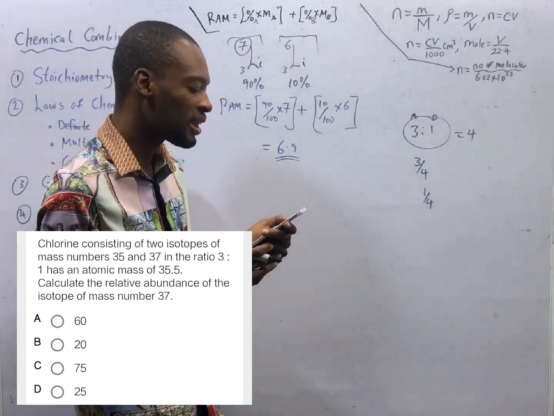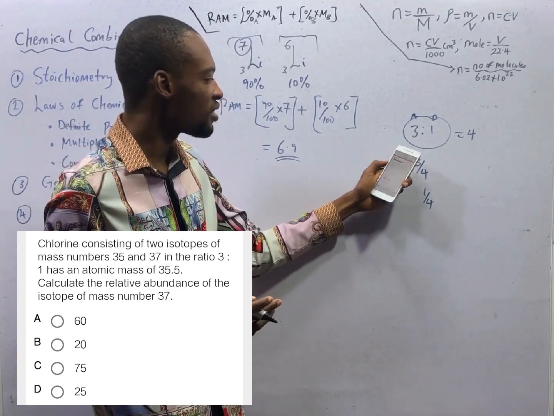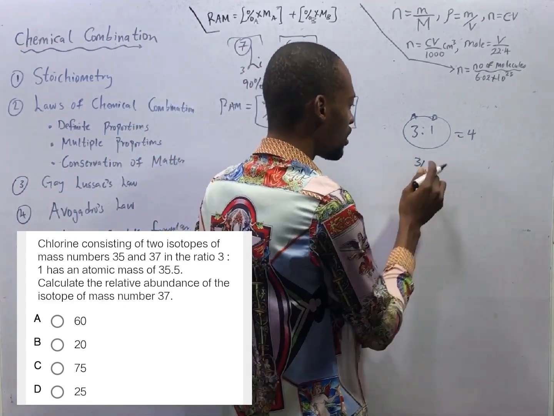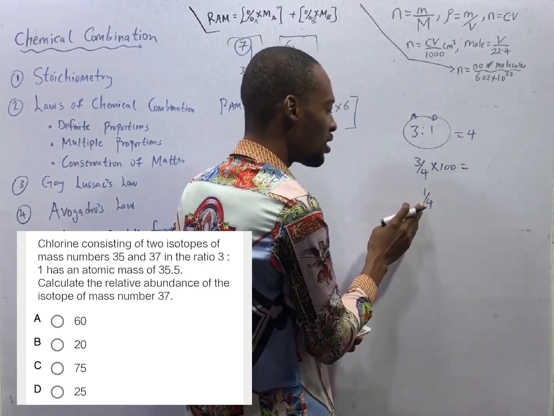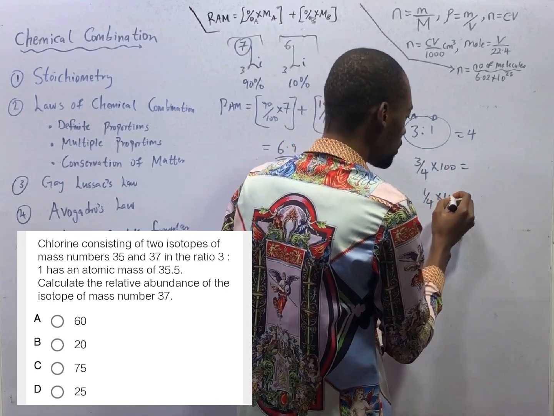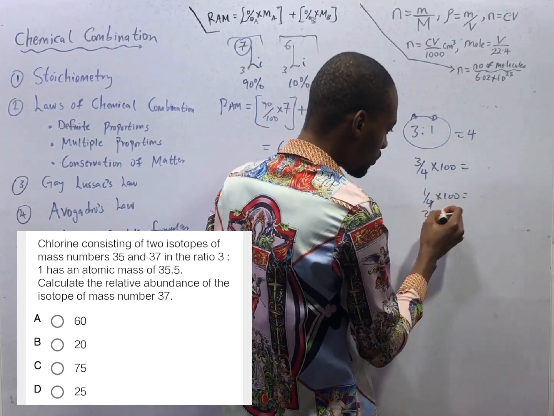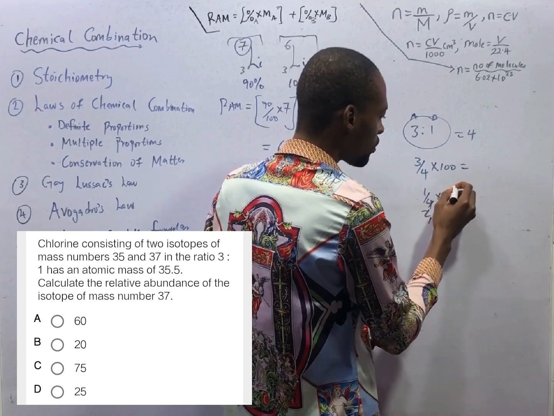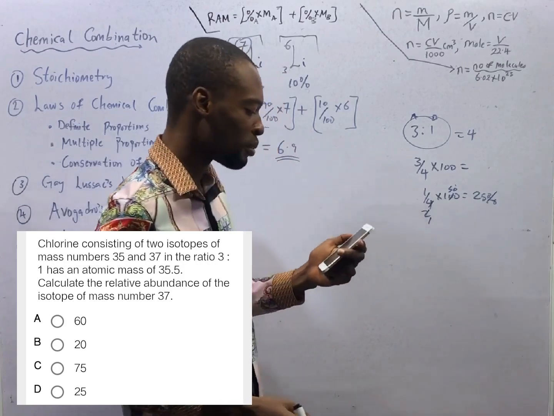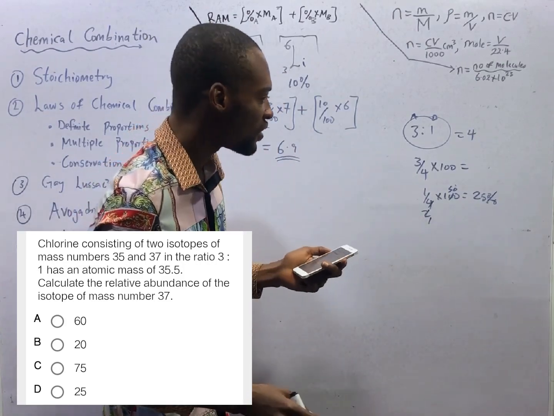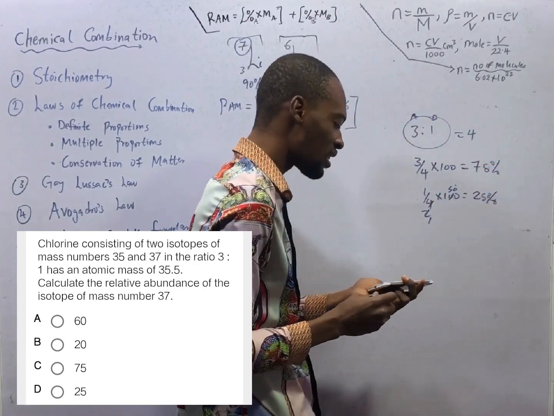What is the abundance of the one with 37? If this is 3:4 and this is 1:4, then 3 over 4 times 100 gives the abundance of the first, and the second will be 1 over 4 times 100, which is 25%. So the percentage abundance of this one is 25%, while the percentage abundance of the other is 75%. Please take note of this.